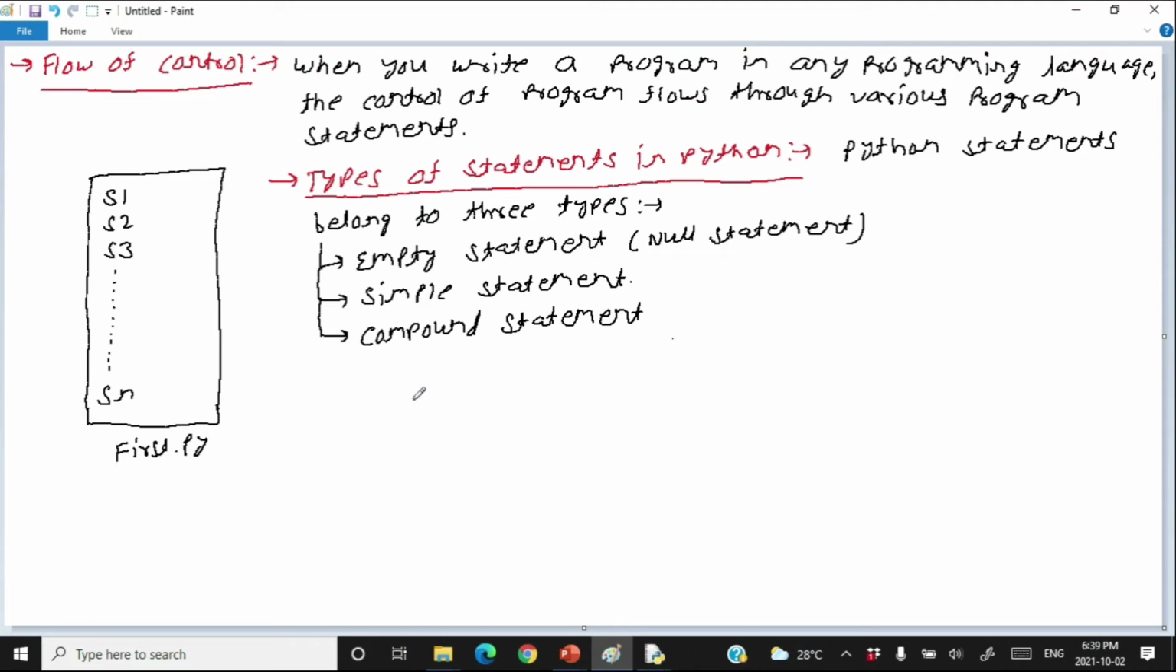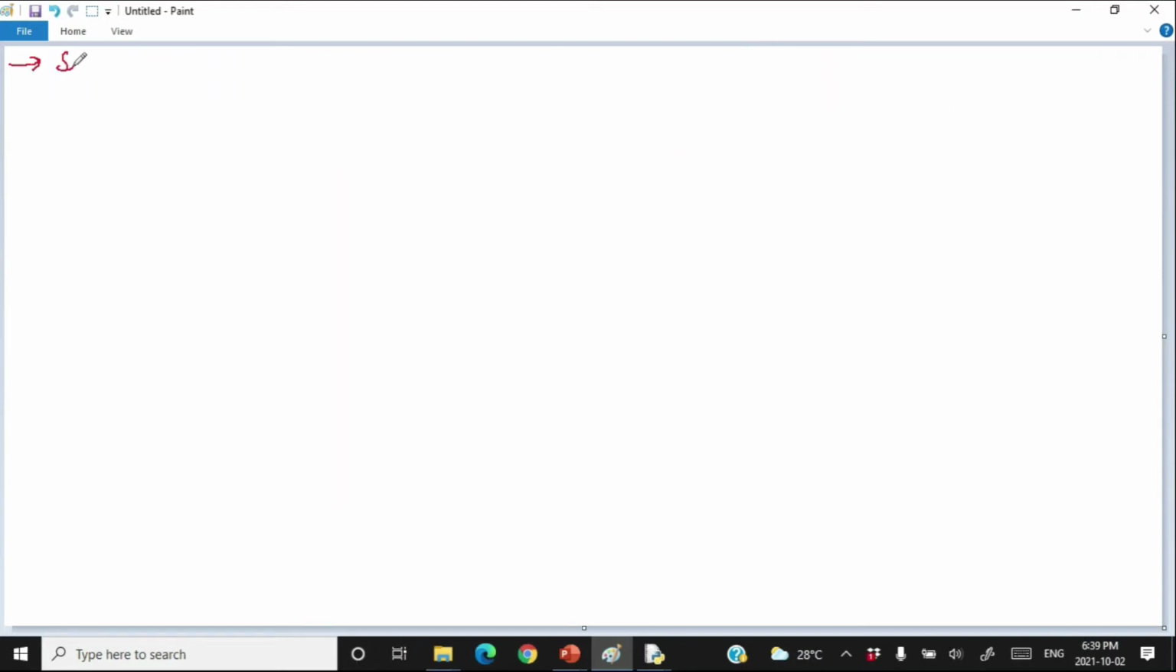So we are done with learning the types of statements in Python. Now let's start how control flows through statements. Let's see how control flows through statements: statement flow control.